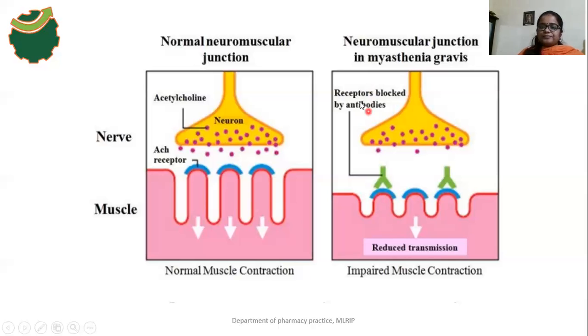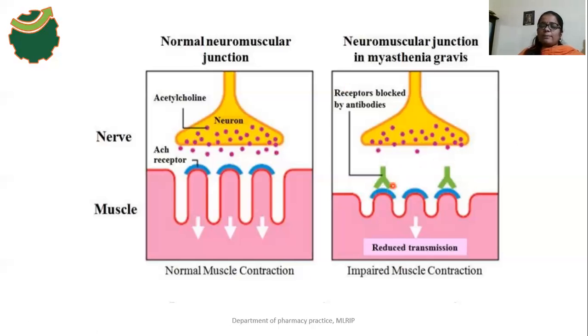So here, our antibodies will block the acetylcholine receptors, and these antibodies also increase the synaptic cleft space. They also decrease the postsynaptic membrane folds, and increase the gap within the synaptic cleft. And these antibodies will damage the receptors, which means there is no binding of acetylcholine with acetylcholine receptors.